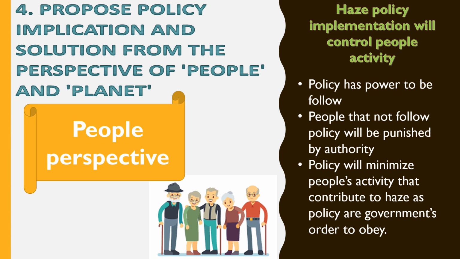Question 4. Propose policy implications and solutions from the perspective of people and planet. Firstly, people perspective. Policy implementation will control people's activity. Policy has power to be followed. People who do not follow policy will be punished by authorities. Policy will minimize people's activity that contributes to haze, as policies are the government's orders to obey.